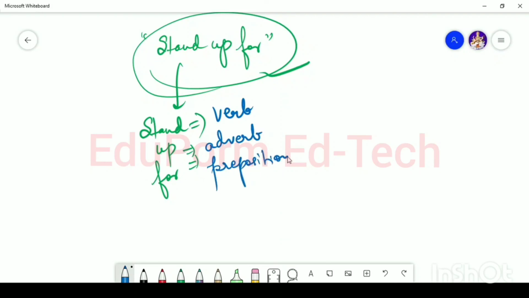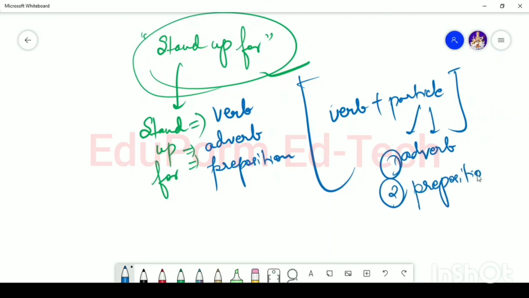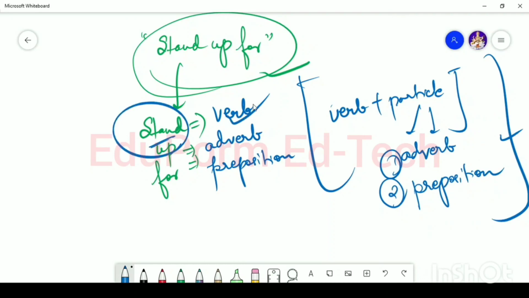So this phrasal verb is made up of verb plus particles. And if anyone asks you what are the particles used in stand up for, you will answer that there are two particles used here. One is an adverb and another one is the preposition. So stand is the verb, up is an adverb, and for is a preposition.